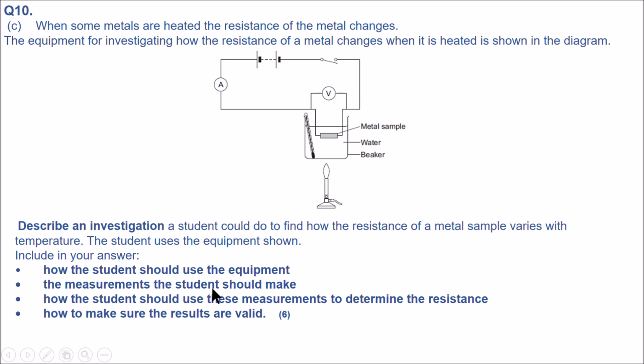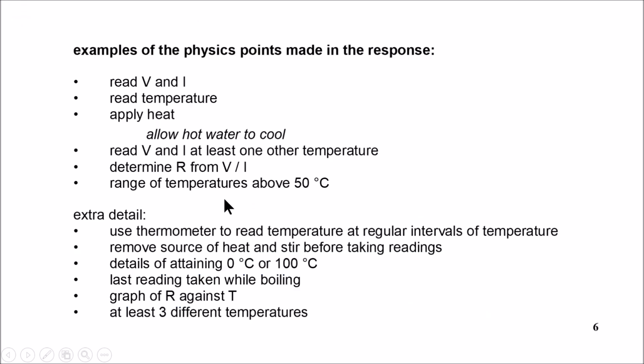So the measurements you're going to make are your variables. For the equipment, you can have a look at this diagram and list them, and how these measurements are used to determine the resistance, basically your dependent variable, how it's being measured, and how to make sure the results are all valid. 6 marks. So here we have an ammeter, a battery, a switch, a voltmeter, metal sample, wires, water, beaker, Bunsen burner, and thermometer. So you can mention all these in your answer.